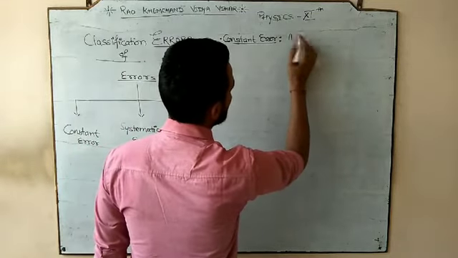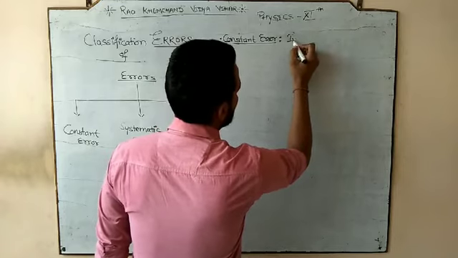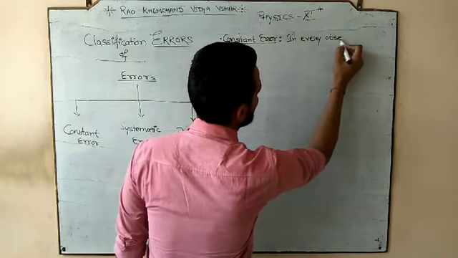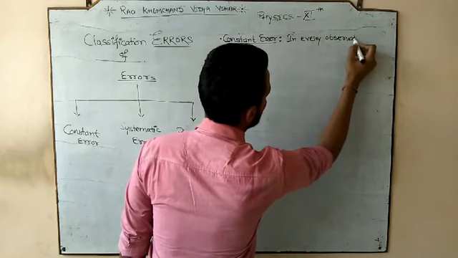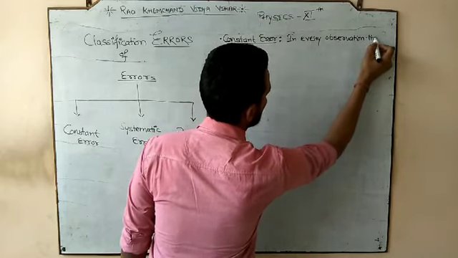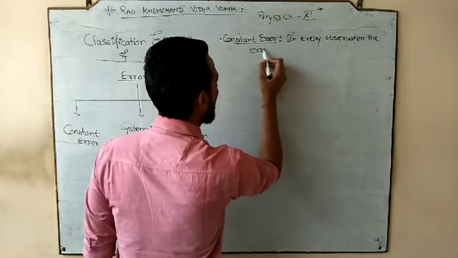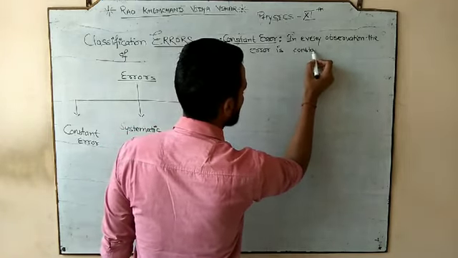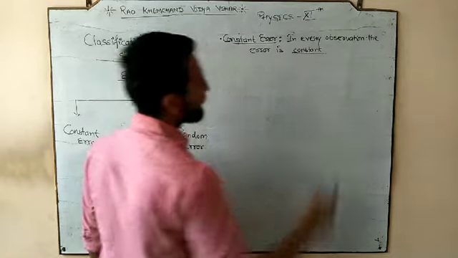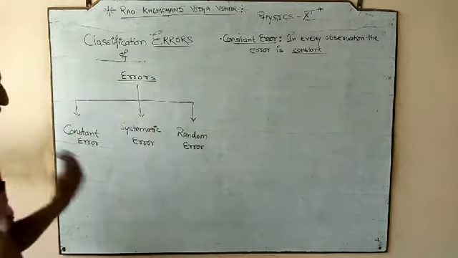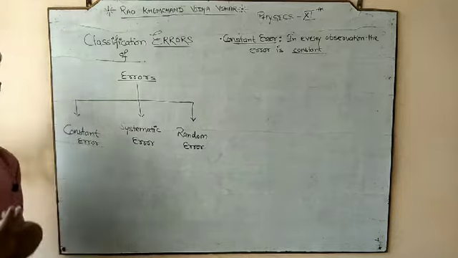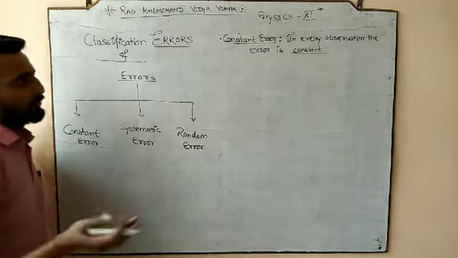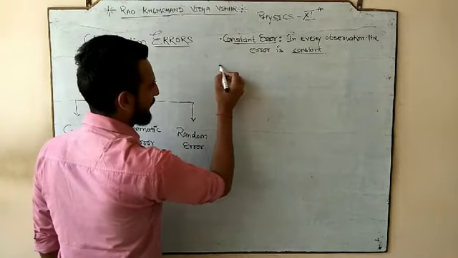So what is a constant error? In every observation, the error is constant. That error is called constant error. However many times you took the observation, you found it was always the same value. That's why it is called constant error.